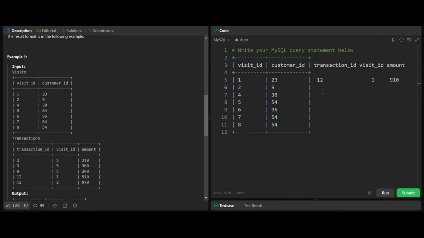Now for customer ID 9, let's see if visit ID 2 is present in transactions. It's present, so the transaction ID is 13. Visit ID is 2, amount 970. Now for customer ID 30, there is no data in the transactions table, so it will be null.